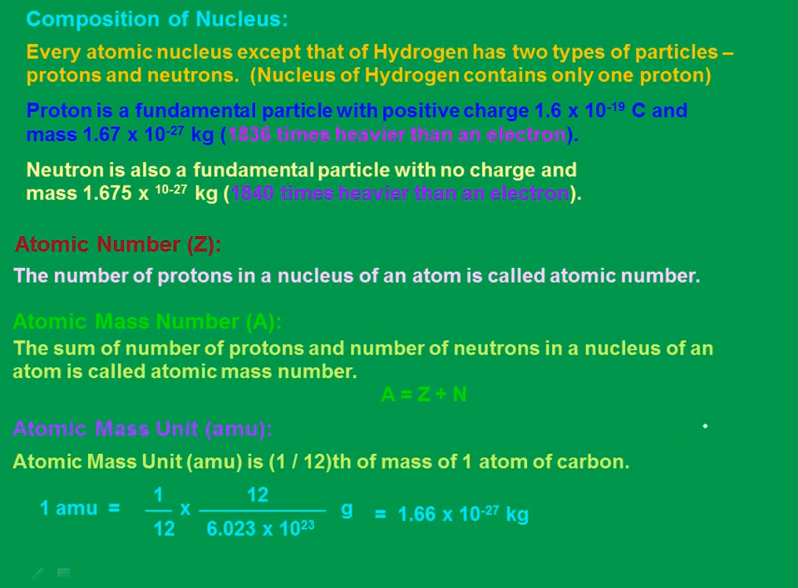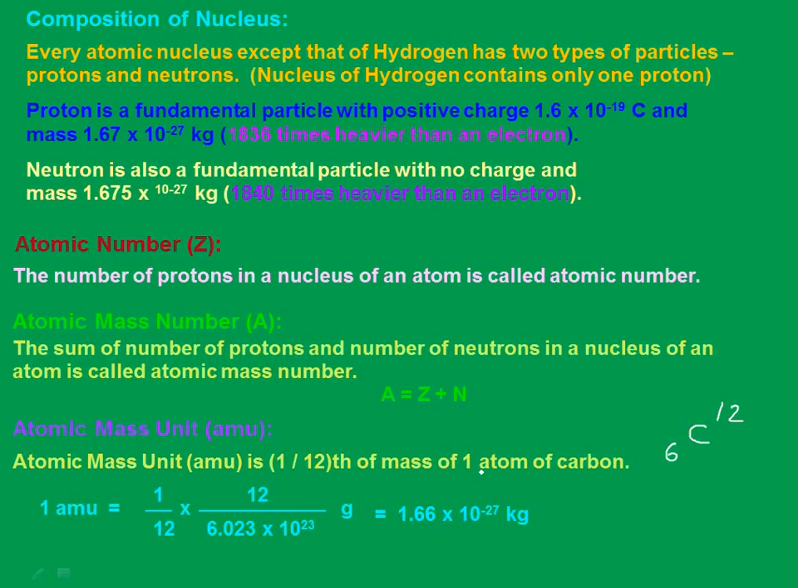So I'll write here C-12. So the atomic mass number is 12. That's why 12 by 6.023. Since 1 gram mole contains the Avogadro number of particles, then 1 gram contains 12 by N. So 6.023 into 10 power 23, remember, this is the Avogadro number. Upon simplification, I get 1.66 into 10 power minus 27 kg, and that is 1 AMU.